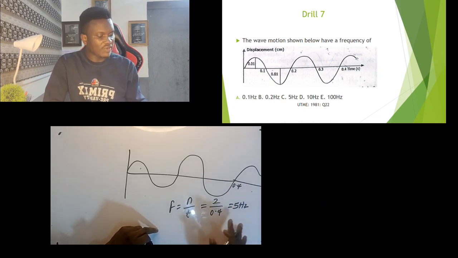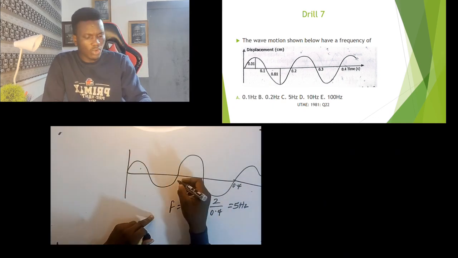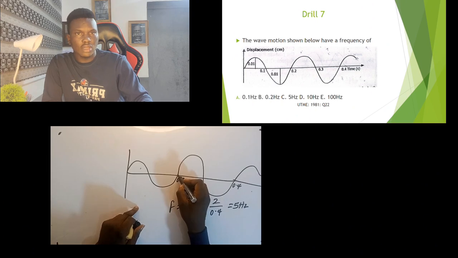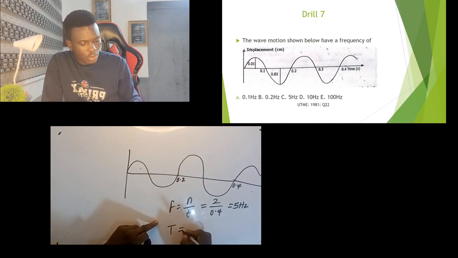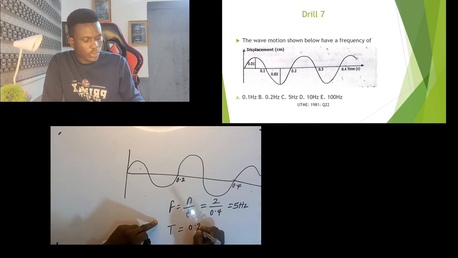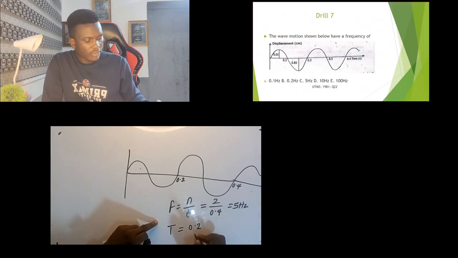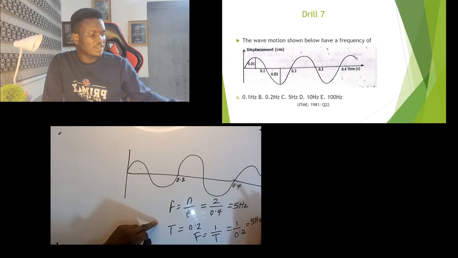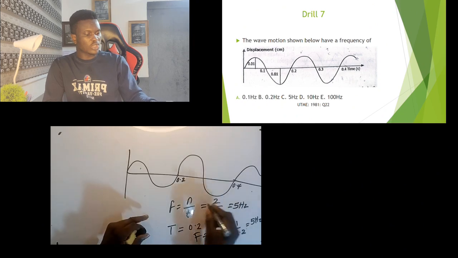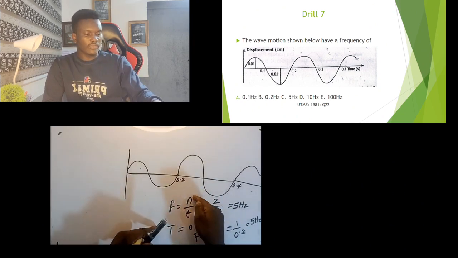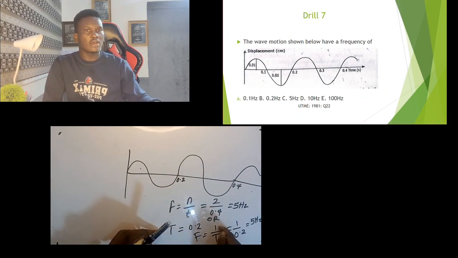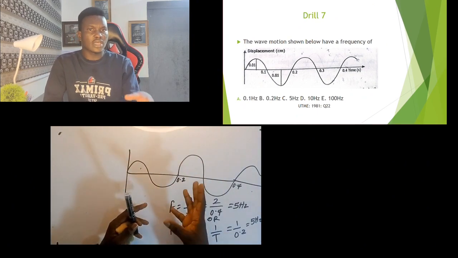Now if I have 5 hertz, can I also solve it this way? You remember for one cycle I have 0.2 second from here to here, and that is talking about period. So the time taken to complete one cycle is 0.2 second. And what is frequency? Frequency is the reciprocal of period, and that's going to be 1 over 0.2, and that is also going to be 5 hertz. So these are the two ways in which you can solve the question. You can use the first formula, number of oscillations for a given time. Or I can use the second formula, 1 over T. From the graph, you can get your answer.